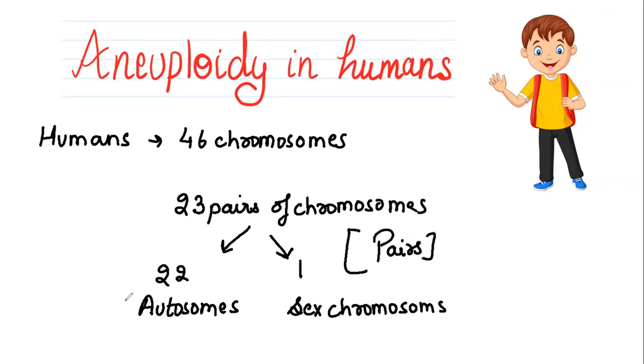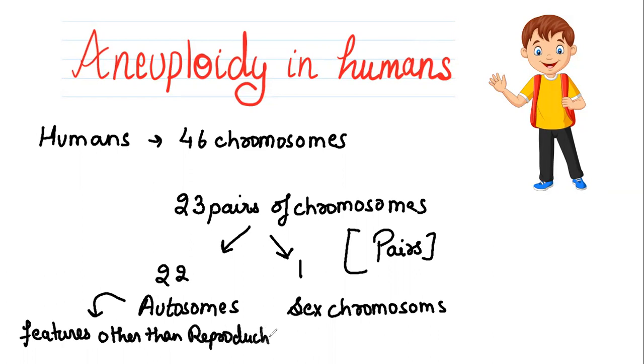Now, autosomes are linked with features other than reproduction. But sex chromosomes are related with reproduction.